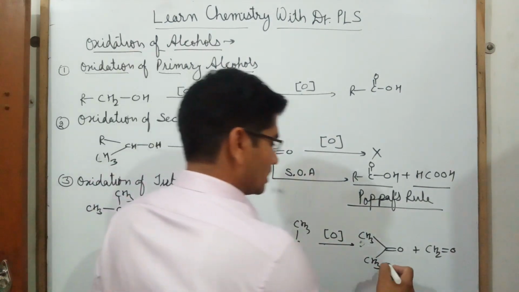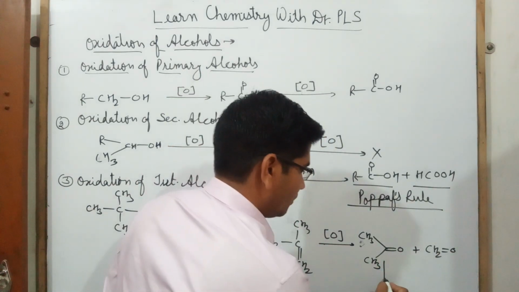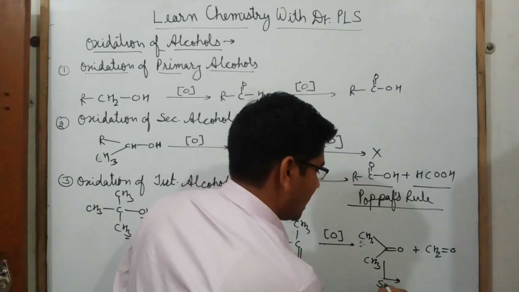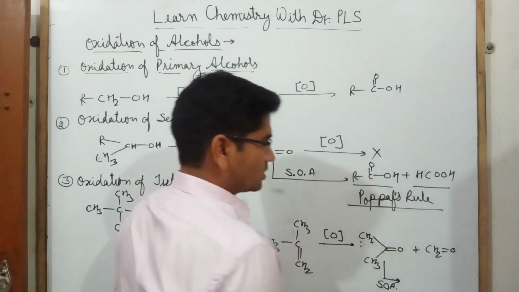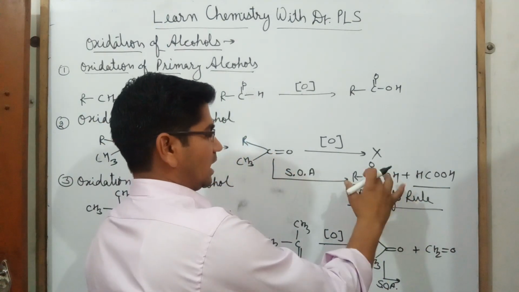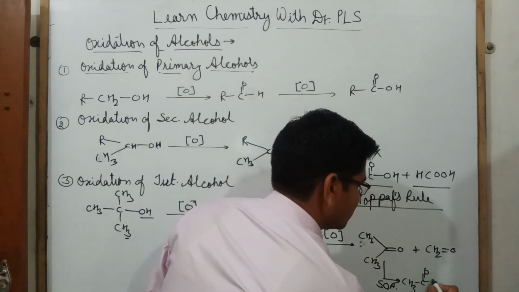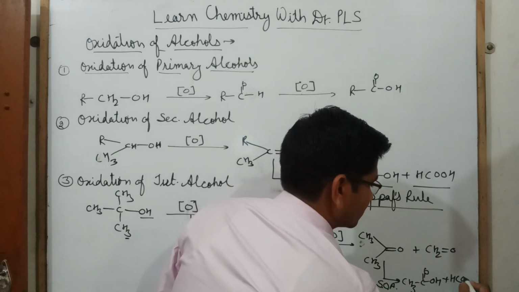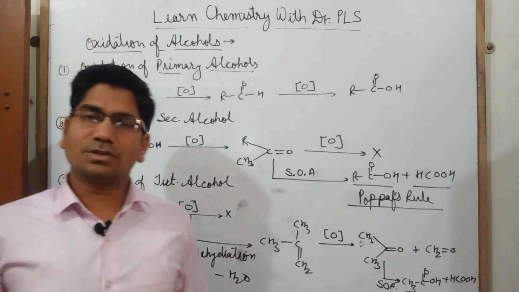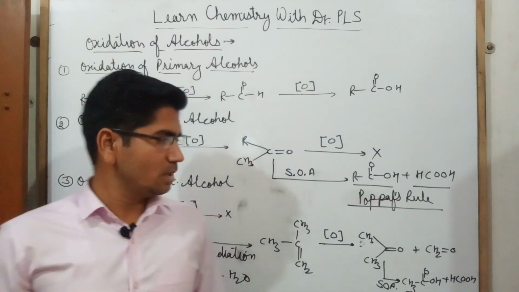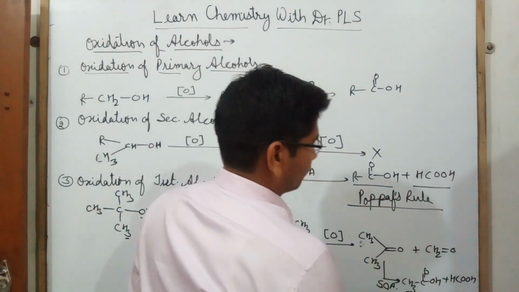But if we use a strong oxidizing agent, SOA, then the same product will form like this. So what will be the product here? Here will be acetic acid plus formic acid. This will be the product. So this is all about oxidation of alcohols, and what kind of product will form is studied by Popaff rule.